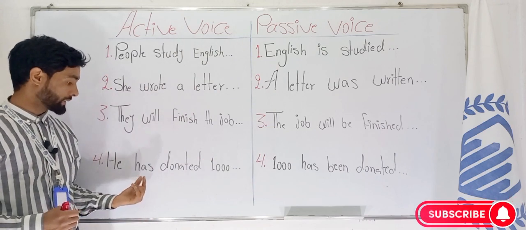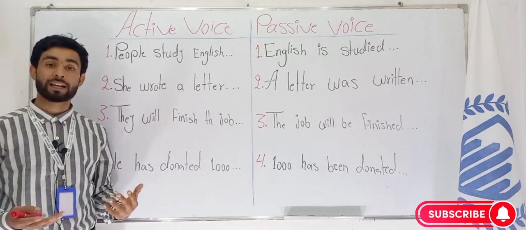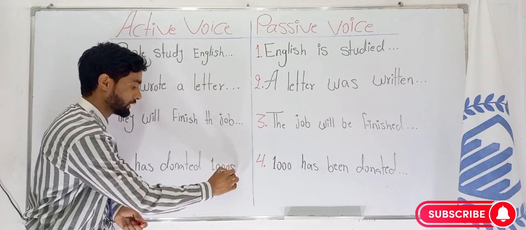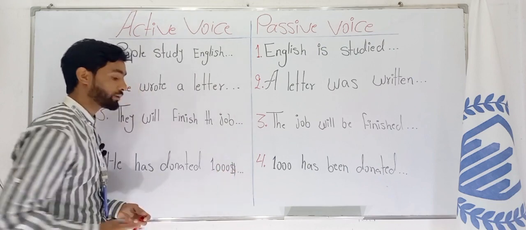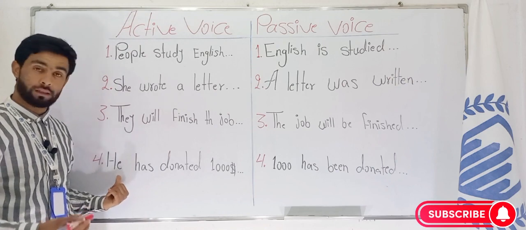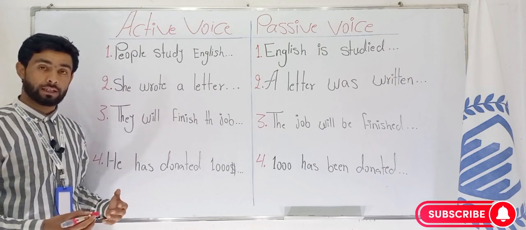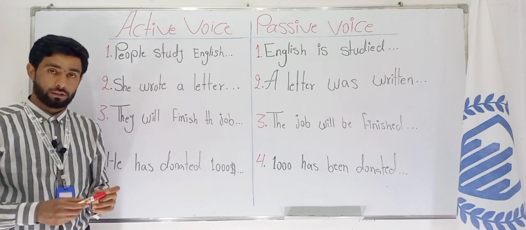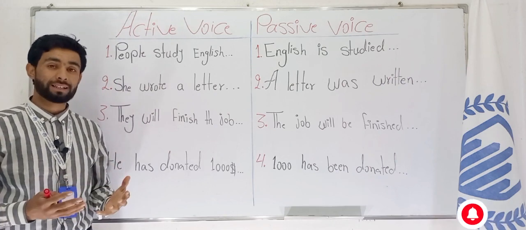The fourth sentence. He has donated 1,000. 1,000 what? We can write here $1,000. So he has donated $1,000. Who has donated? The man, the boy, whoever is the guy, he has donated. The subject is clear. Subject معلوم است او مرد.